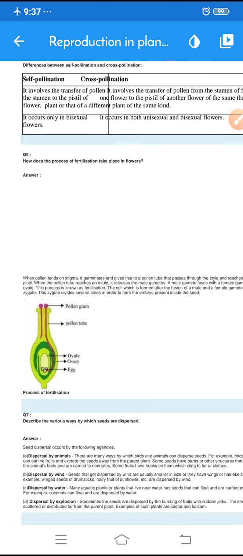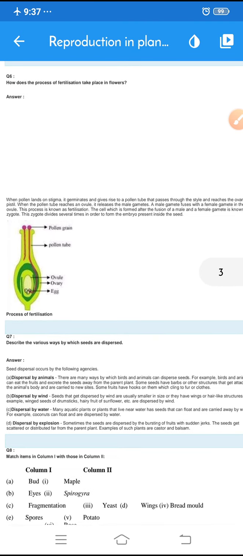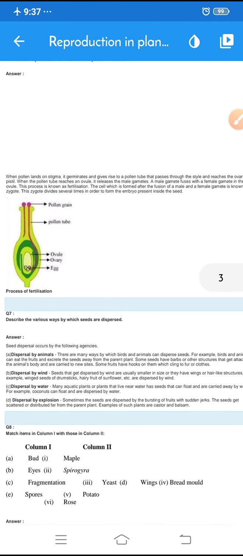Whereas if the pollen grains are transferred from the male part to the pistil of the same flower itself, then it is self pollination. Self pollination occurs only in bisexual flowers, whereas cross pollination occurs in both unisexual as well as bisexual flowers. Okay, so the next question is, how does the process of fertilization take place in flowers?